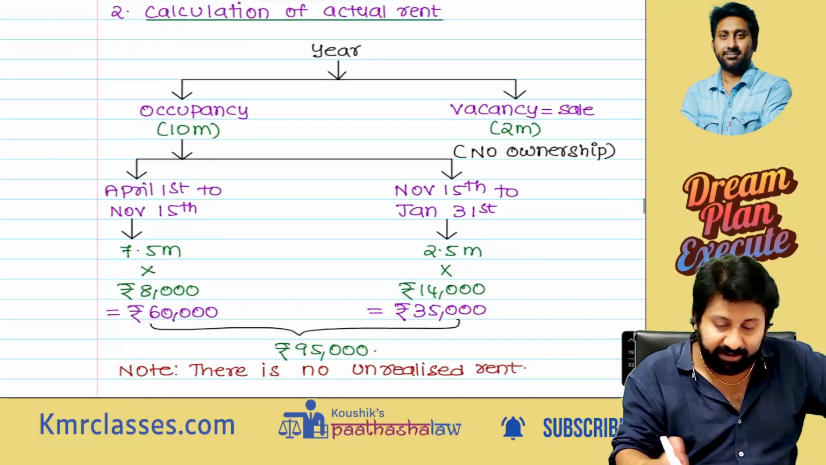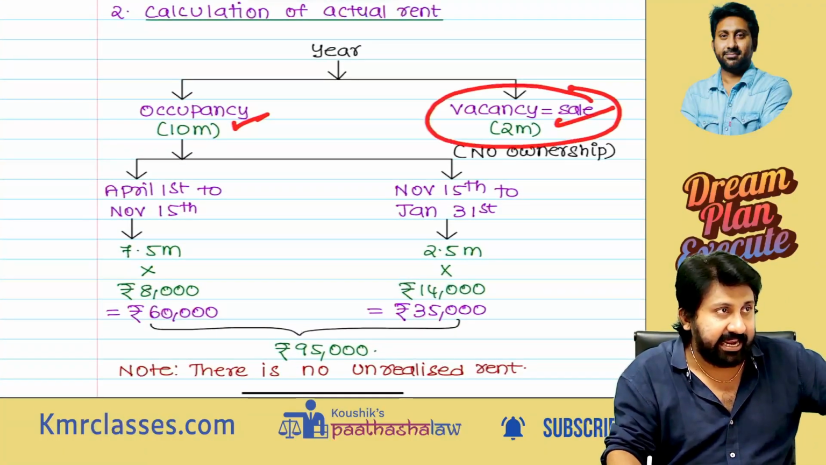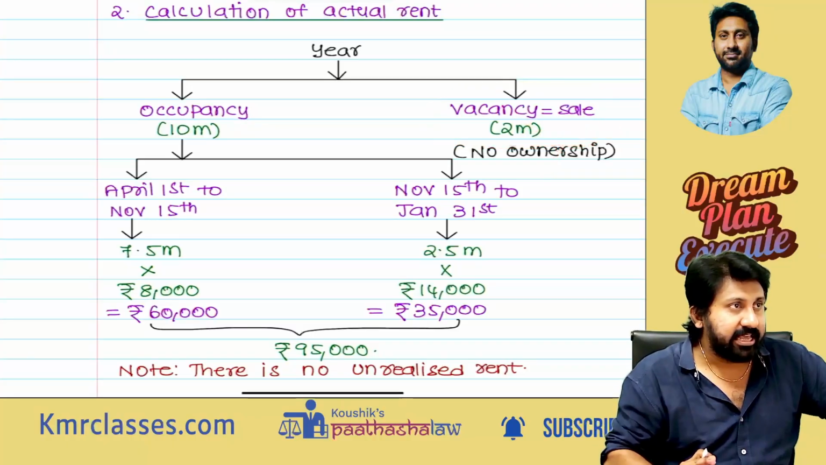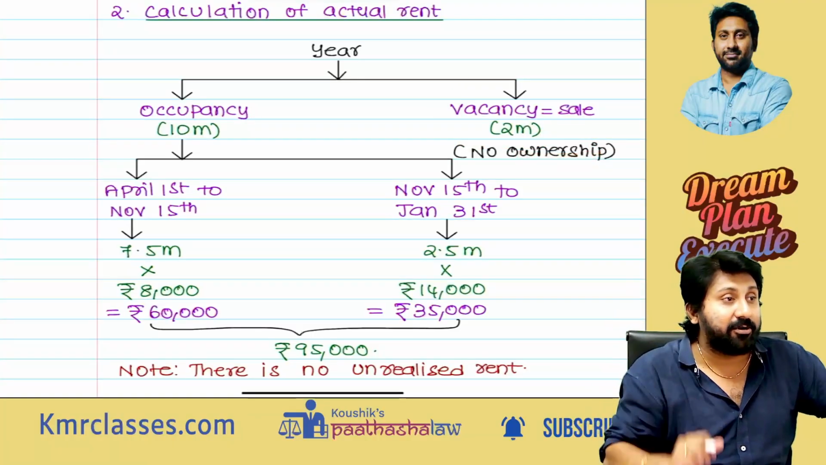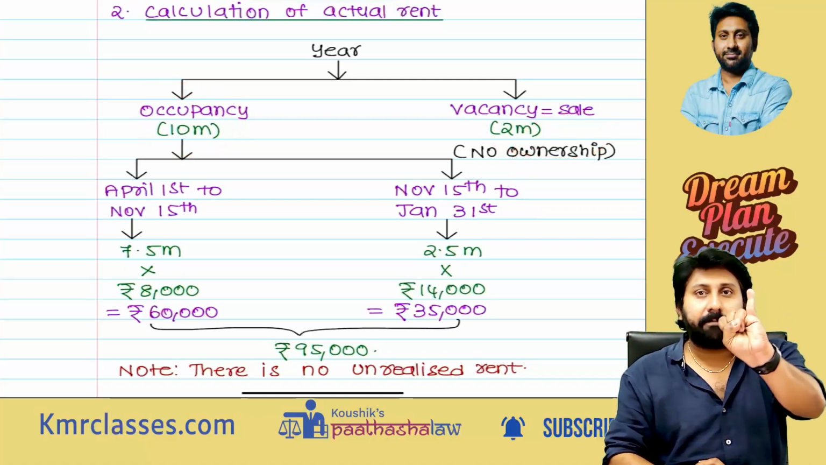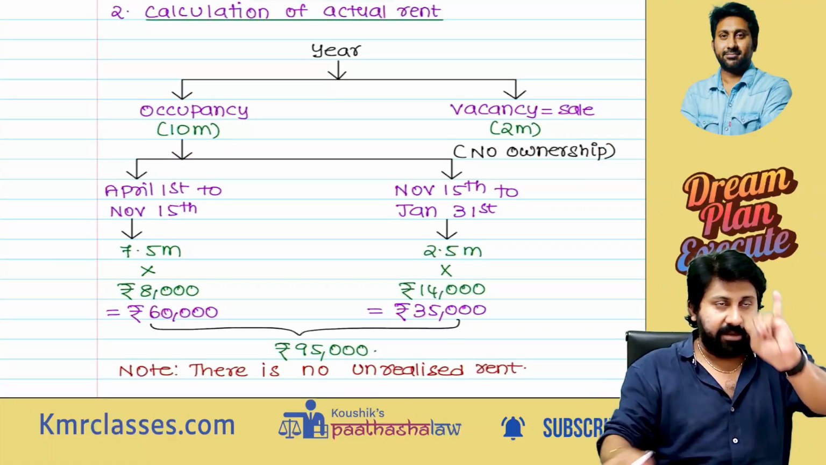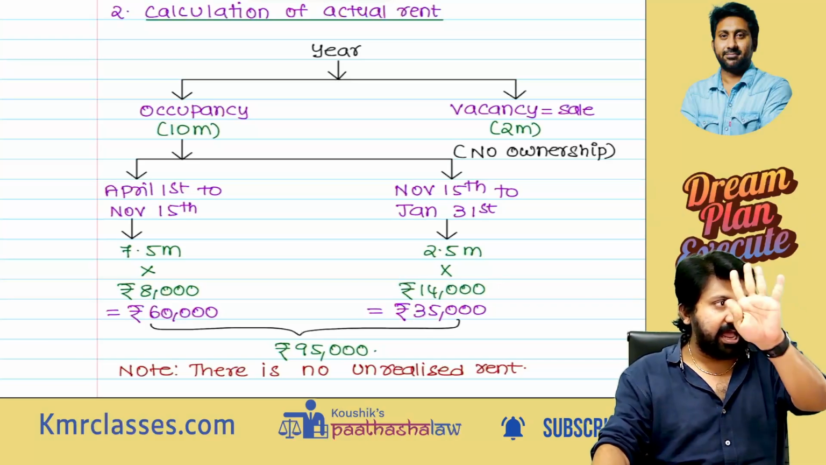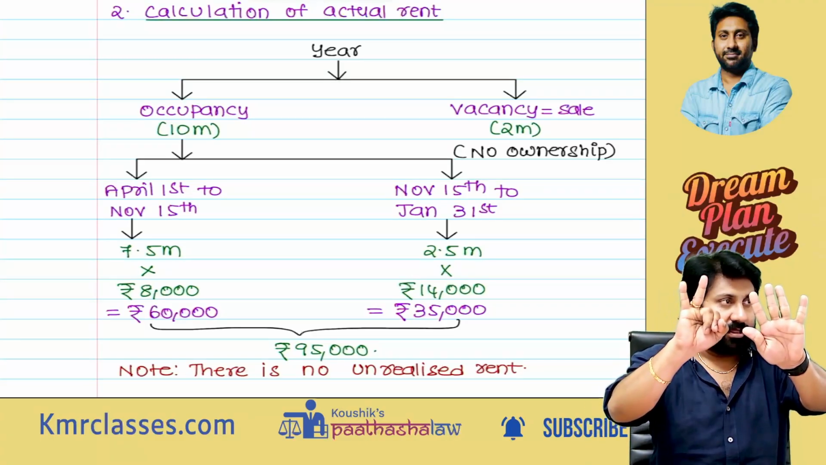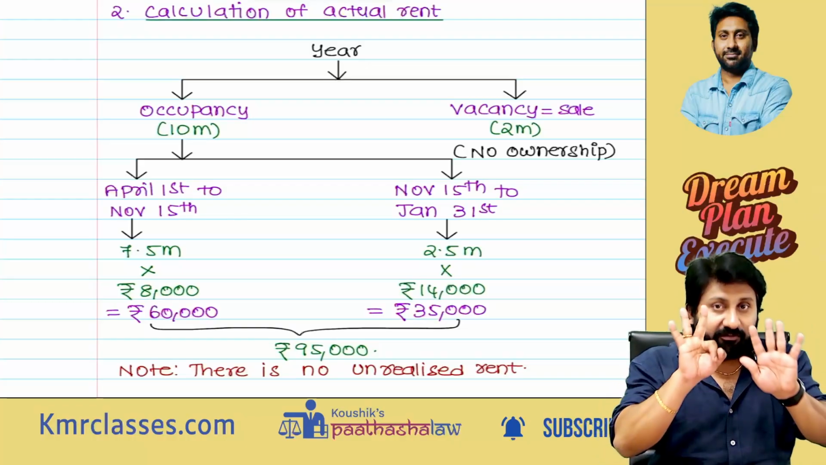Actual rent, how to divide? See, for the 2 months after the sale there is no ownership, remove this. If not an owner, income from house property doesn't get attracted. So gone. 10 months, and again I will divide. April, May, June, July, August, September, October, November.